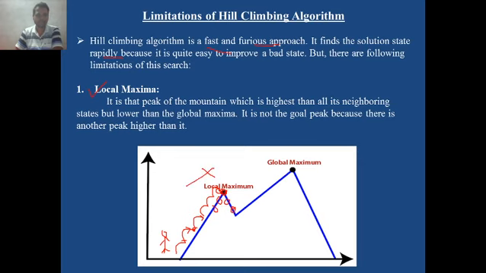He stops searching now because he assumes that he obtained the global maximum, but in reality it is a local maximum because the global maximum is somewhere here. So this is the disadvantage or limitation of the hill climbing algorithm.